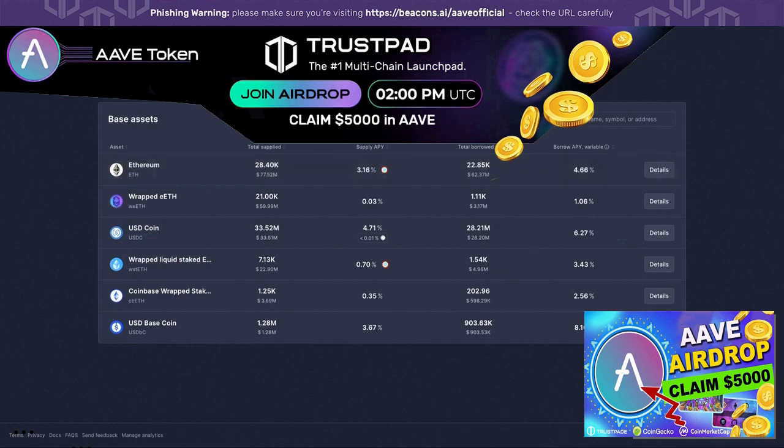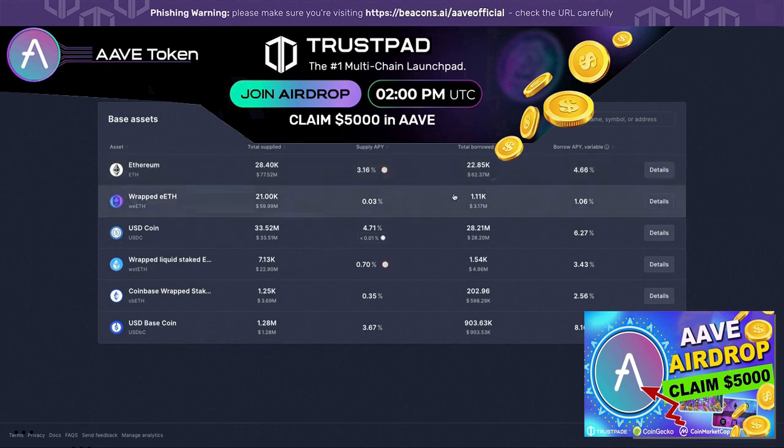And then if you're borrowing against your assets and you want to use the borrowed asset in other parts of DeFi, so if you're borrowing some ETH against some ETH that you have, you're actually leveraging up, and you want to use that in a different protocol, then it obviously is important where you have those assets. You can choose, right? So I'm just going to show you Base for this example.